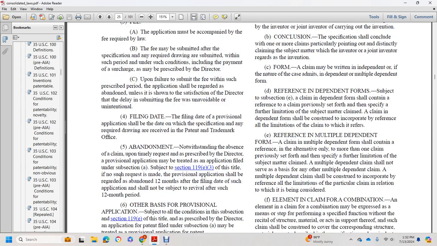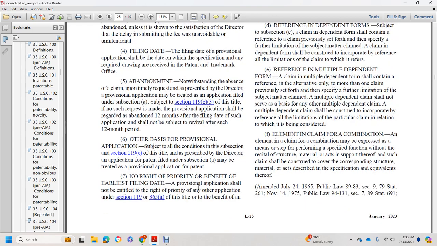Unintentional. Filing date: the filing date of a provisional application shall be the date on which the specification and any required drawing are received by the Patent and Trademark Office. Abandonment: notwithstanding the absence of a claim, upon timely request as prescribed by the director, a provisional application may be treated as an application filed under subsection (a) pursuant to section 119(e)(3) of this title. In the absence of such a request, the provisional application shall be regarded as abandoned 12 months after the filing date of the application and shall not be subject to revival after the 12-month period.